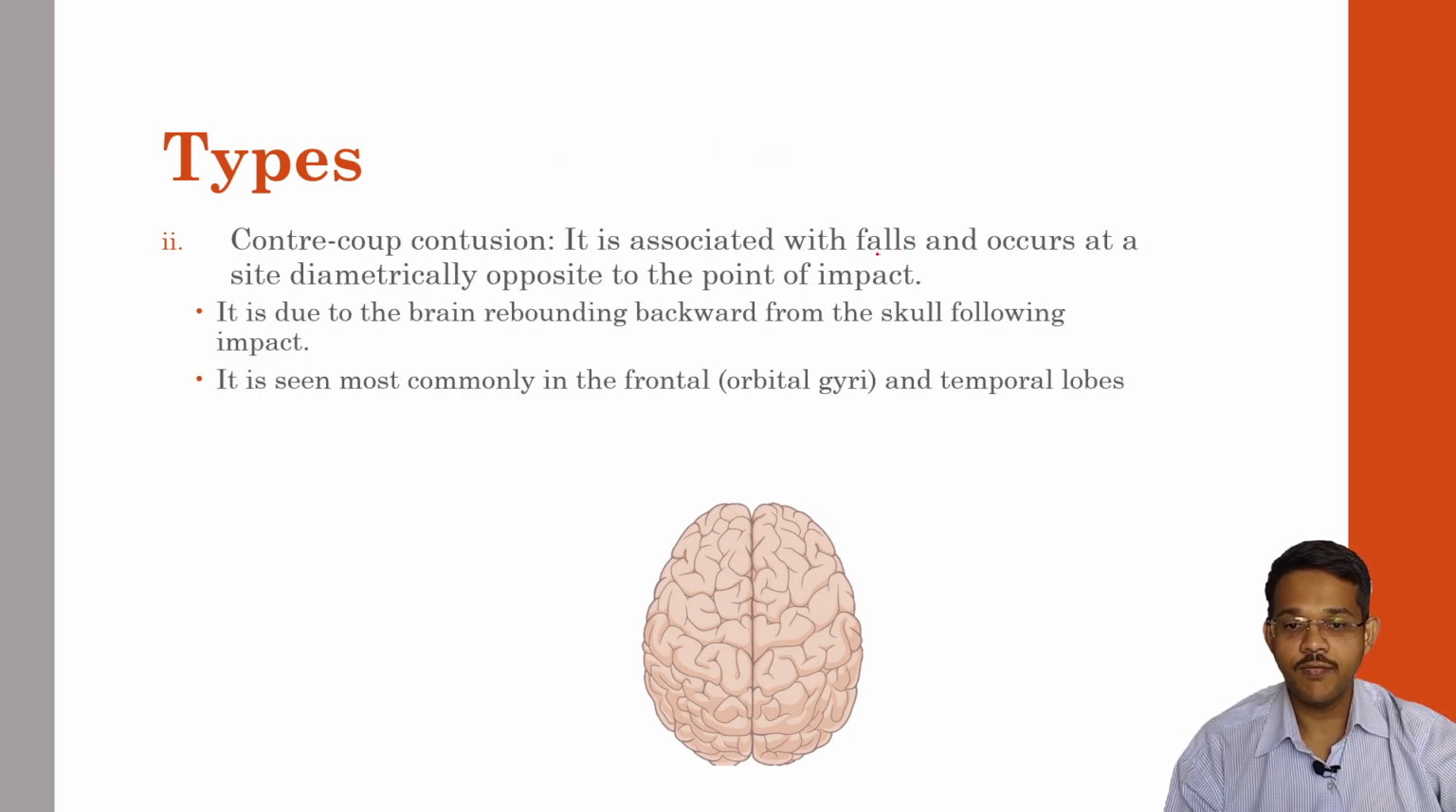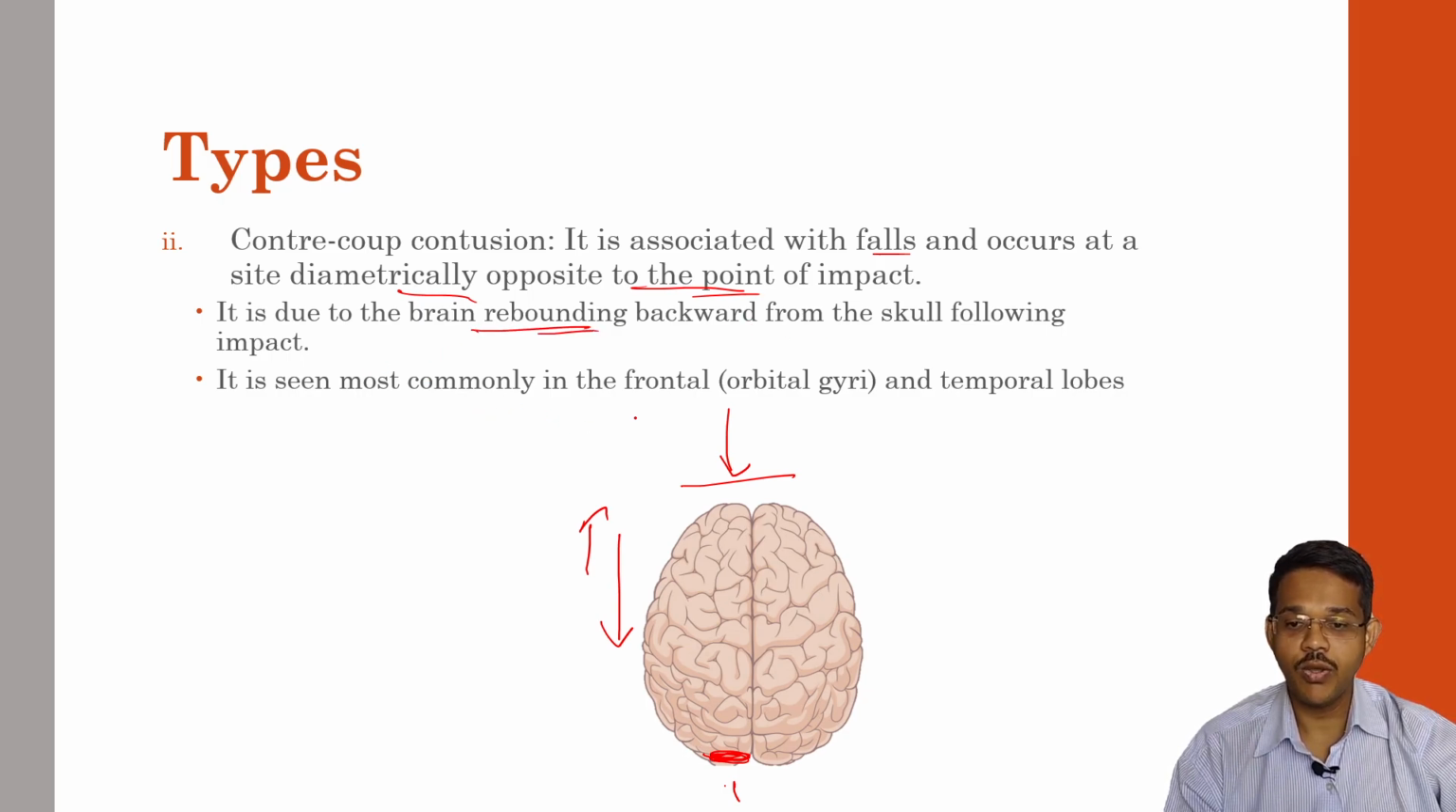Next is contrecoup contusions. It is associated with falls and occurs at the site diametrically opposite to the point of impact. So if there is an impact in the frontal region, then diametrically opposite will be the occipital region where the injury occurs. This occurs because the brain is stationary, and when there is a sudden stoppage, the brain will move and it may hit the frontal region and it may go backwards. It is due to the brain rebounding backwards from the skull following the impact.